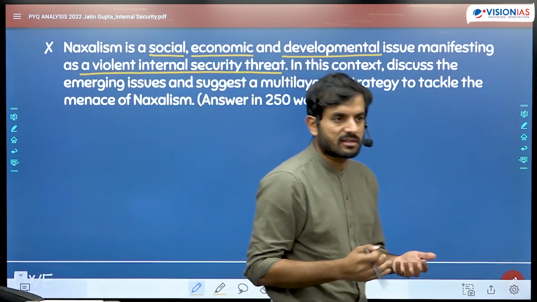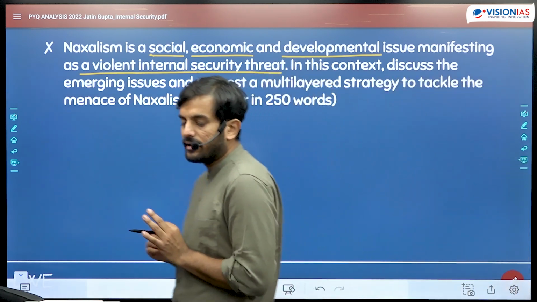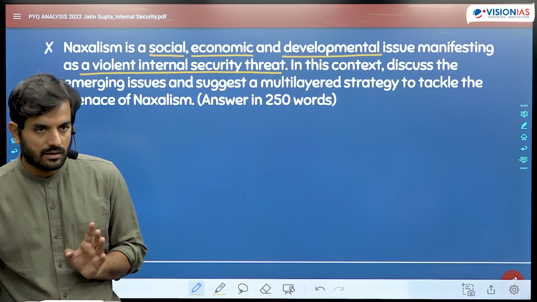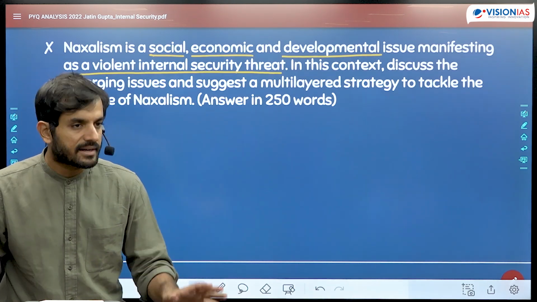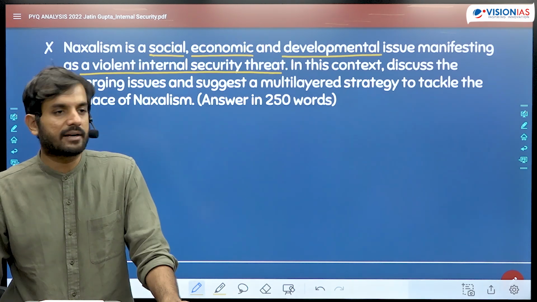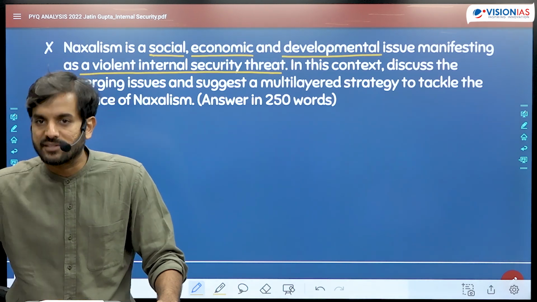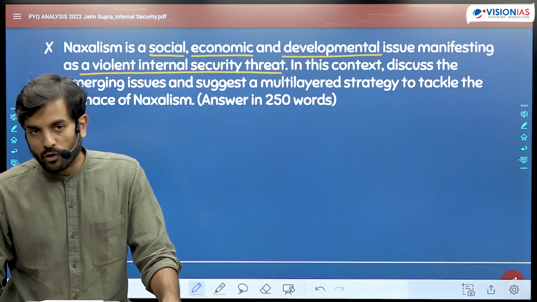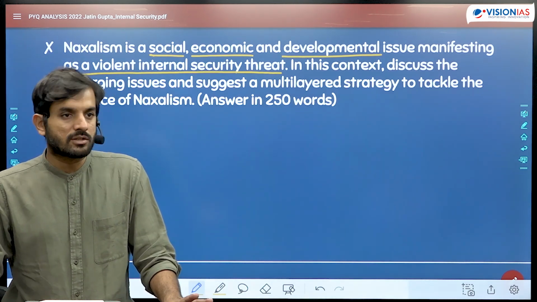As we know, Naxalism is one of the most significant violent internal security threats affecting the country. As early as 2005, Dr. Manmohan Singh stated that left-wing extremism is the biggest internal security threat India faces today. A lot of people were focused on militancy in Kashmir or insurgency in Nagaland, but we had forgotten that the biggest threat to India was Naxalism.